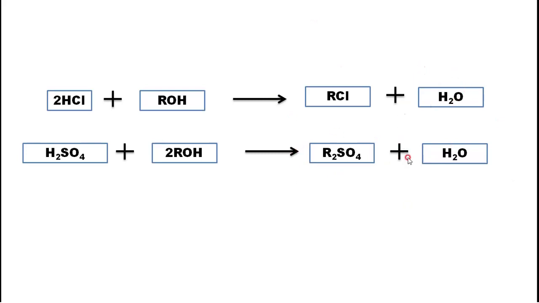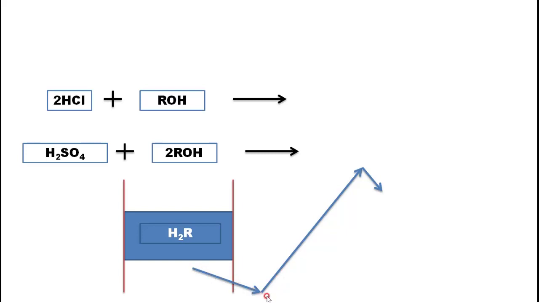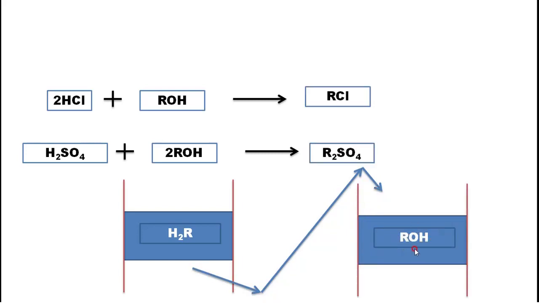Means at the end we got H2O, pure water, and inside the anion exchange resin we got RCl and R2SO4. Now we can explain this by considering a figure here. The water which is coming out of this first process is allowed into the anion exchange resin where ROH was there.